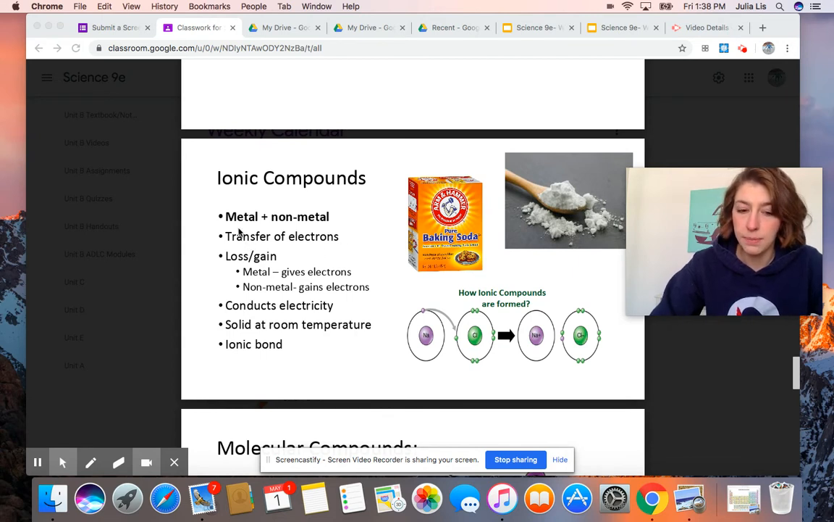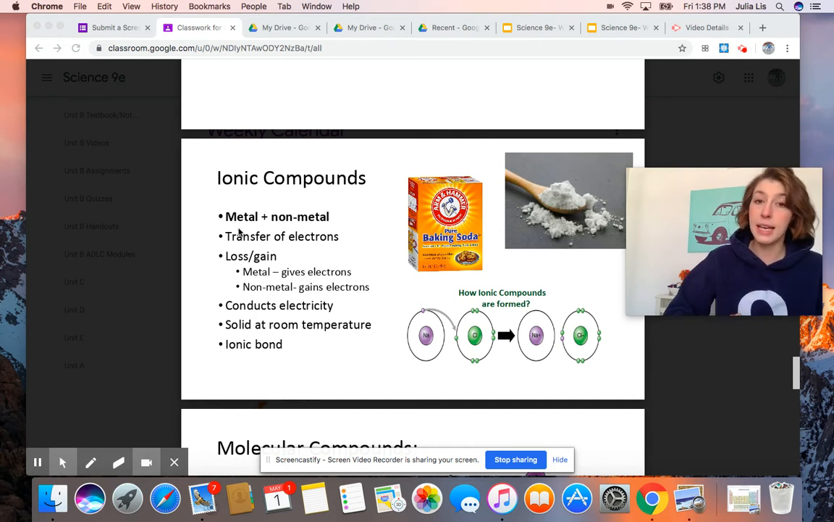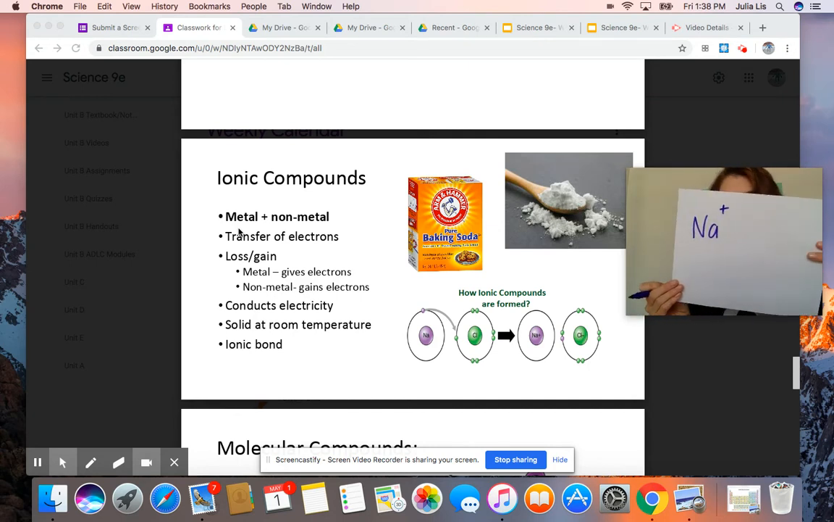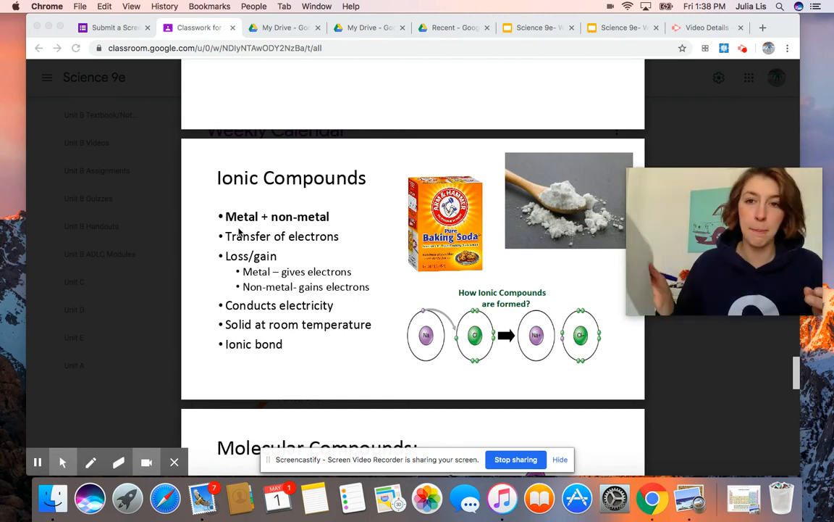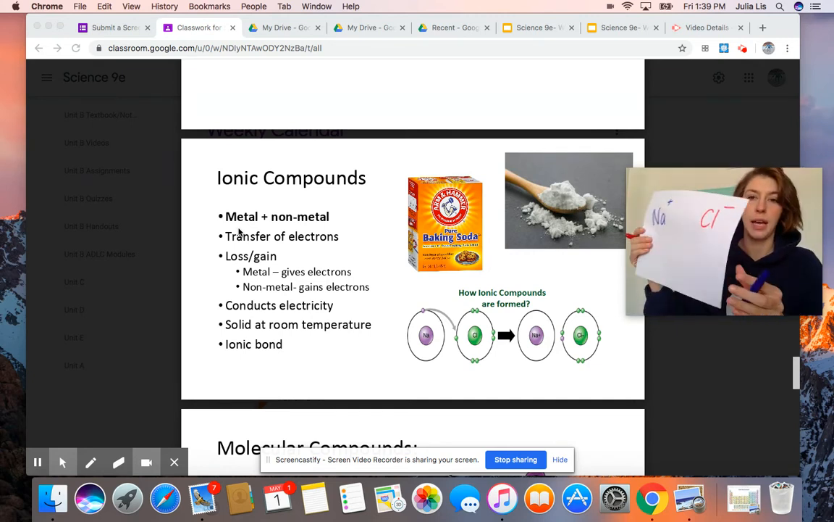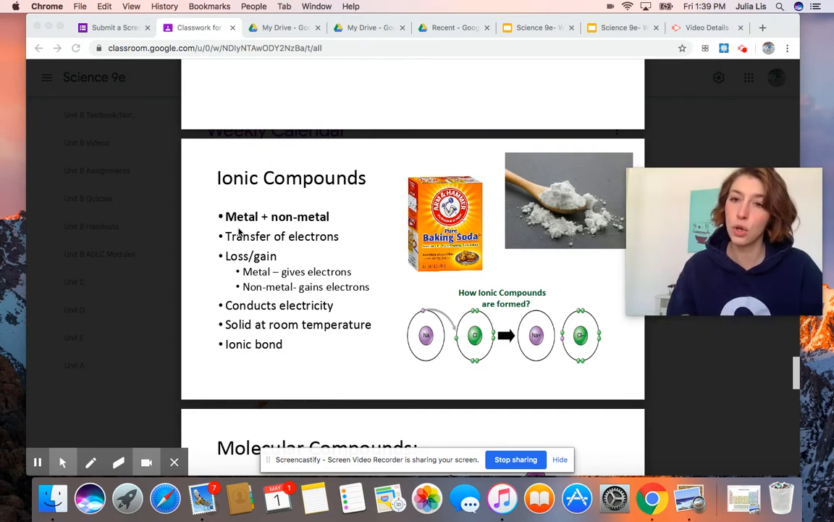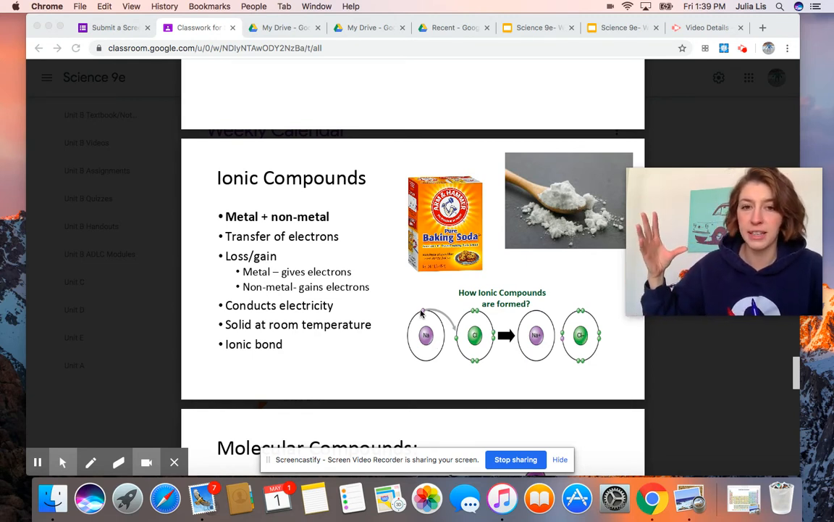So sodium, Na, is a metal, so it's on your left-hand side of the periodic table. Sodium, a metal, when it reacts with chlorine, a nonmetal, will form table salt, sodium chloride. So what happens here, and there's an image here, is sodium will have an extra electron on its outer ring that it wants to give up.